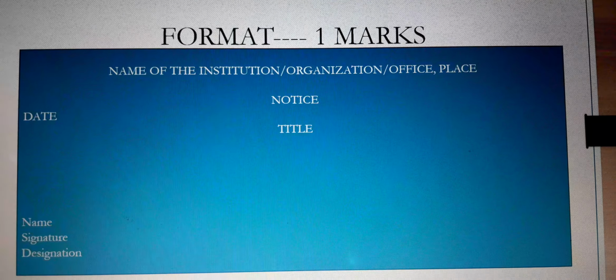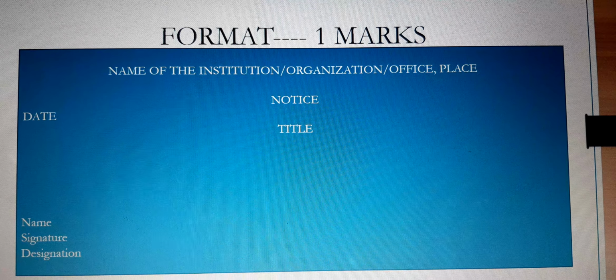Before going into the notice writing, see the format which I said is 1 mark. If anything goes missing in this format, you do not get 1 mark complete. So we have to keep at least 7 things in mind which have been given here. 6 are important. Firstly, wherever you're writing, the name of the institution, it can be the society. Suppose you are writing a notice for the society, you can write the name of the society here. If you're writing it in the office, you can put the name of the office. If it is in the school, you can write the name of the school, comma, place where your school is.